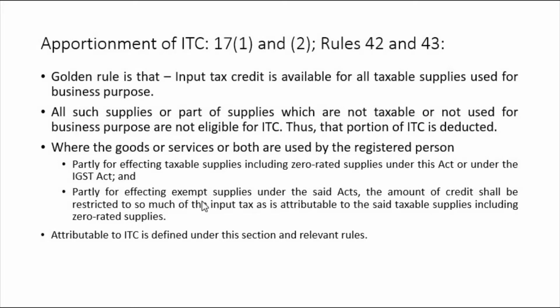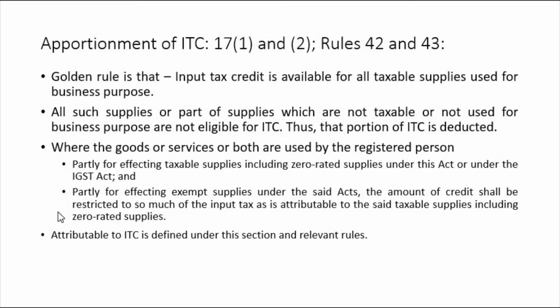Partly for effecting exempt supplies under the said Acts. Said Acts means CGST and IGST both, including SGST and UTGST, right? The amount of credit shall be restricted to so much of input tax as is attributable to the said taxable supplies, including zero rated supplies. What do you mean by this?